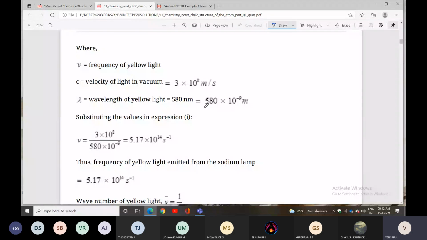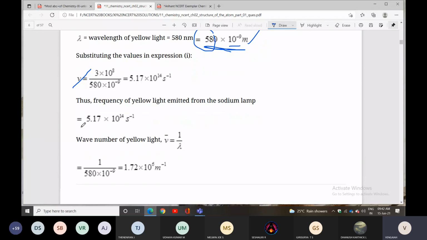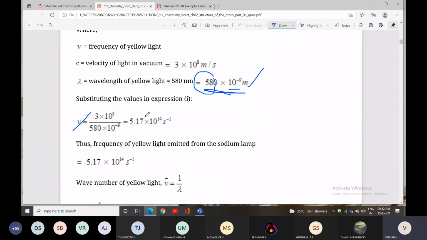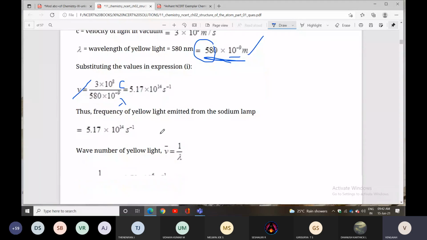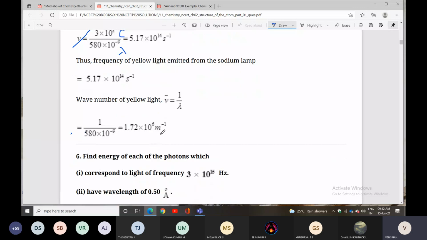So 580 nanometers is 580 into 10 to the power of minus 9 meters. First you can find the frequency, next the wave number. The frequency formula is nu equals c by lambda. For wave number, nu bar equals 1 by lambda. Like that you can calculate.